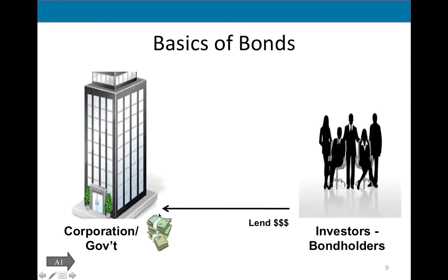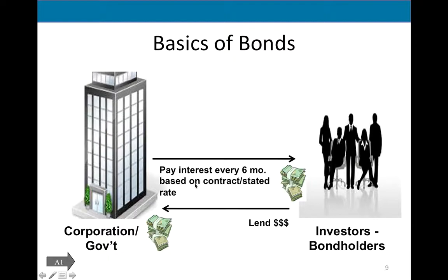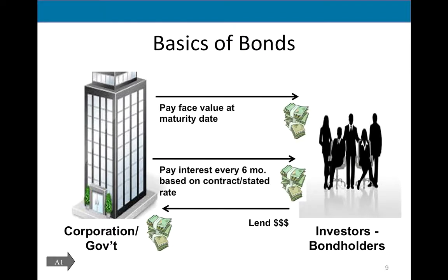We get the money today. Then every 6 months, we have to pay interest based on the contract rate or stated rate, a fixed rate. We will talk about the market rate, which changes all the time. The fixed, contract, or stated rate is the rate from the bond. That doesn't change. And so we divide it by two to get a semi-annual payment. And then at maturity, we pay the face value. Whatever we borrowed, we give it back to the investors, right?